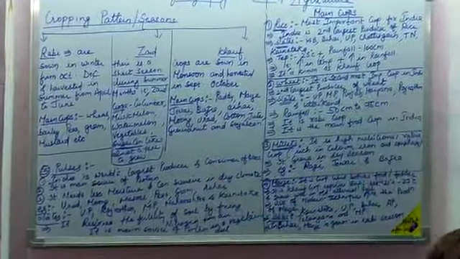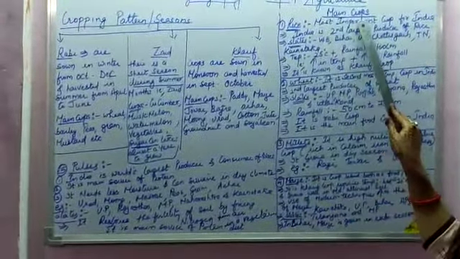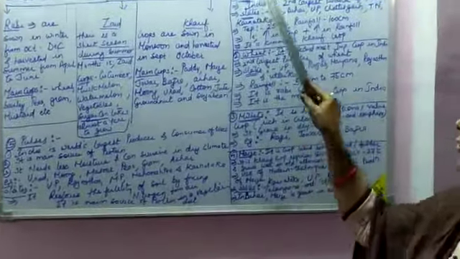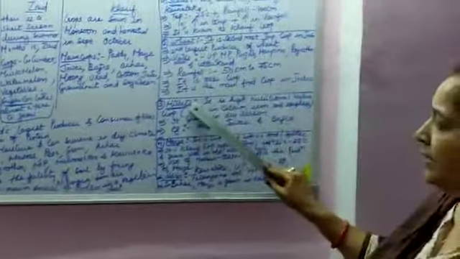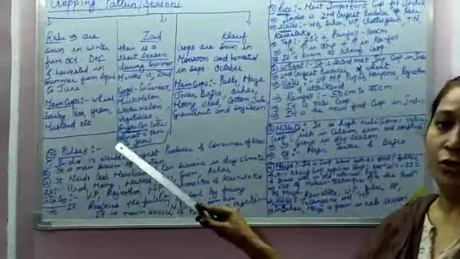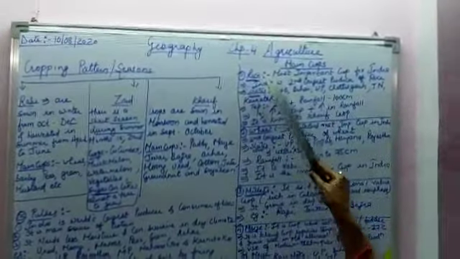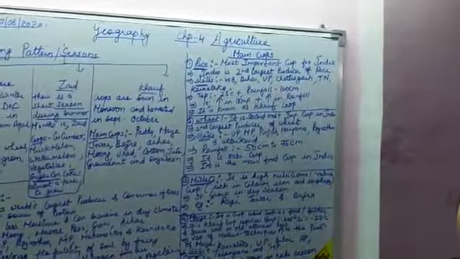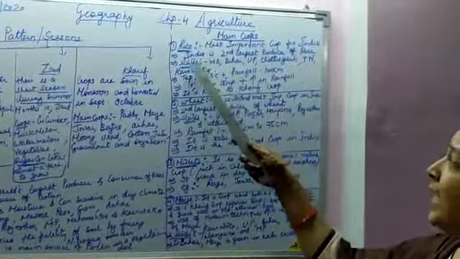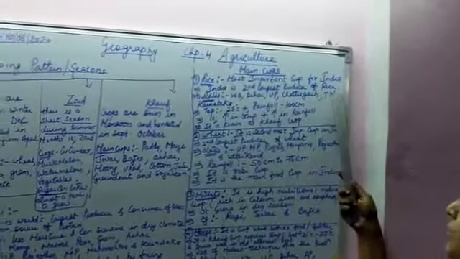Now accordingly we will see the most important crops in India, that is rice, wheat, millets, maize and pulses. So first one is rice. Now rice is the most important staple crop in India. India is the second largest producer of rice.